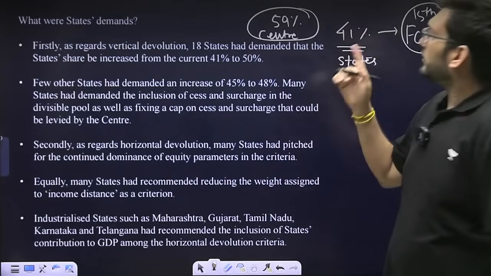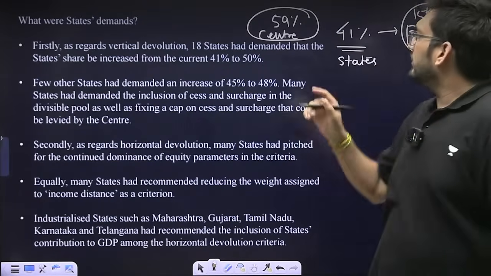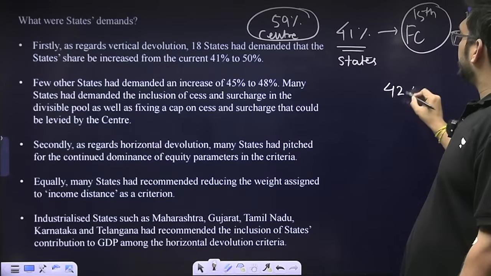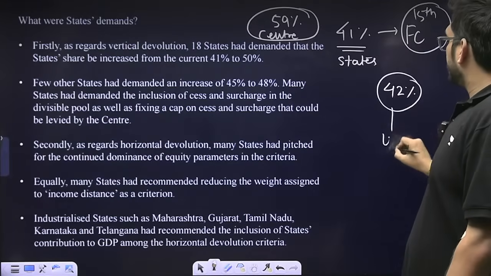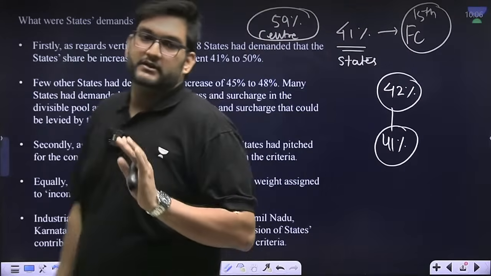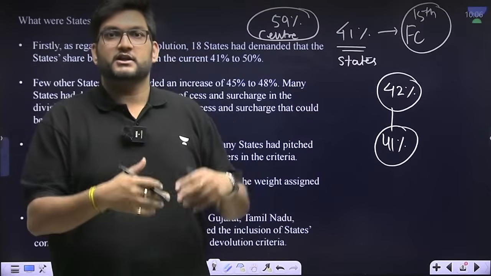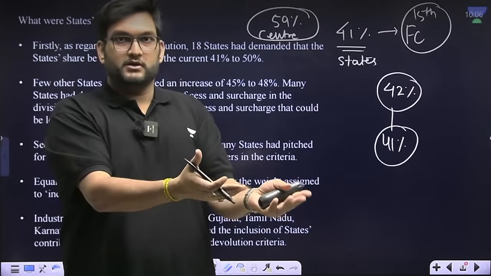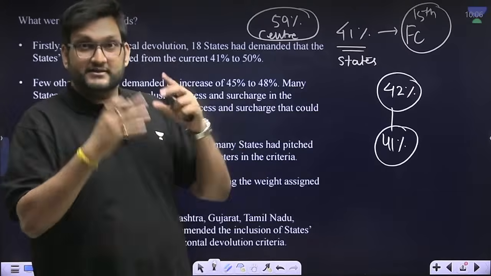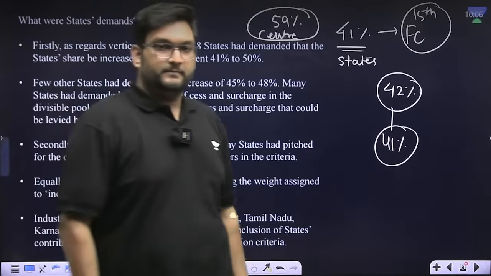This was also changed. This was changed because it was previously 42%, but this was reduced to 41% when two UTs, Jammu and Kashmir and Ladakh, were created. That was, you can say, expenditure on the state there or the center. Therefore, 1% was reduced and given to the center.